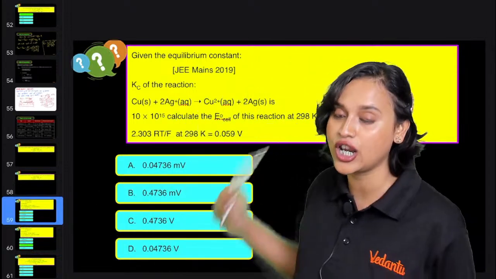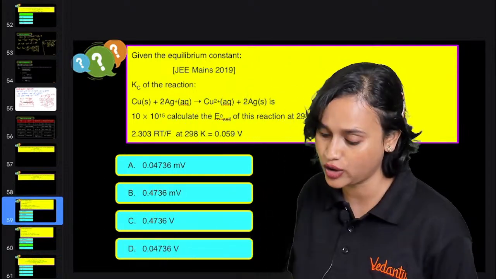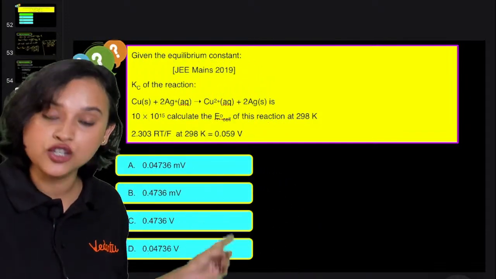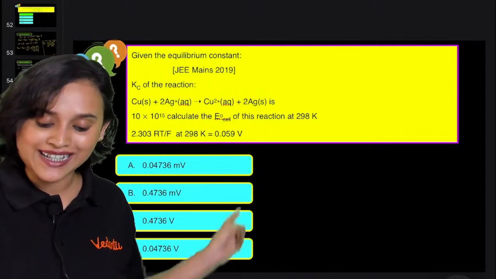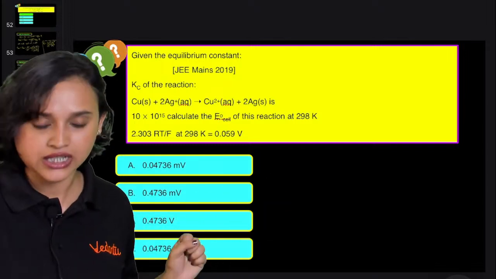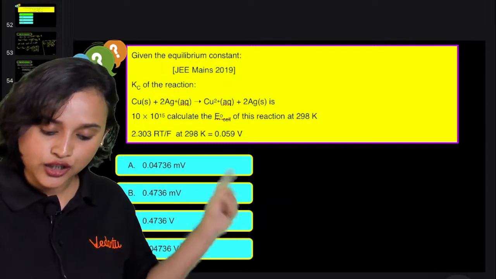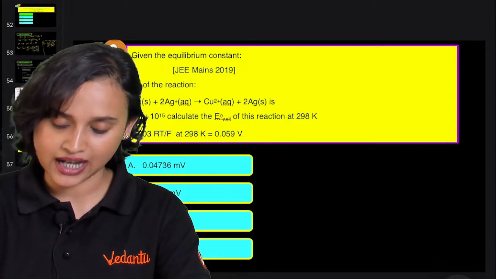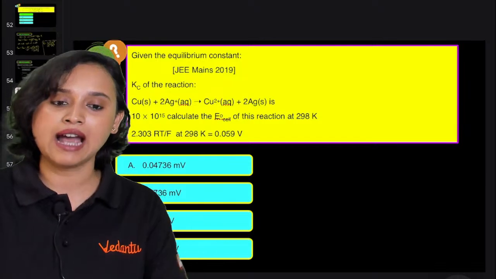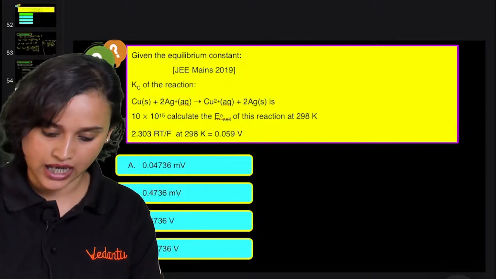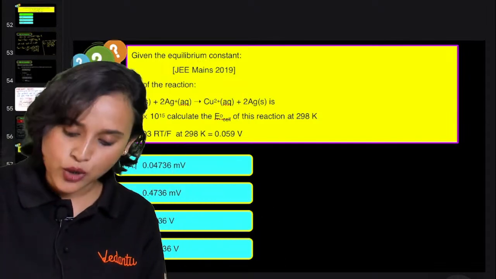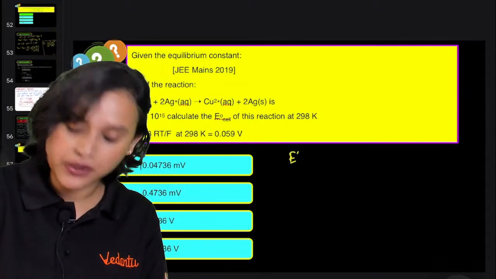And this is a JEE Mains 2019 question. The question is, given is the equilibrium constant Kc of the reaction Cu plus 2Ag plus provides Cu2 plus 2Ag, 10 into 10 to the power 15. Calculate the E naught cell of this reaction at 298 Kelvin. Okay. So what do you do? Very simple, very easy, everybody.